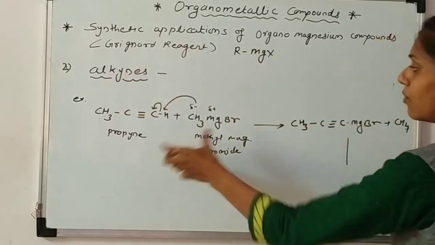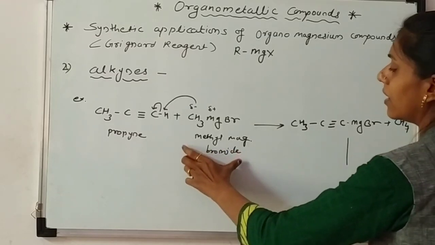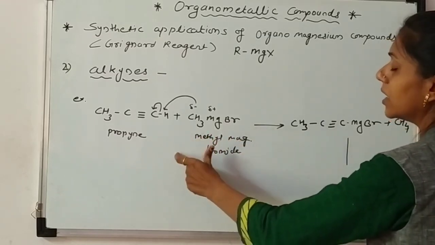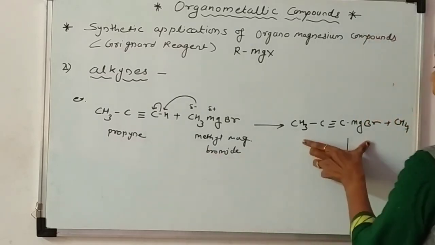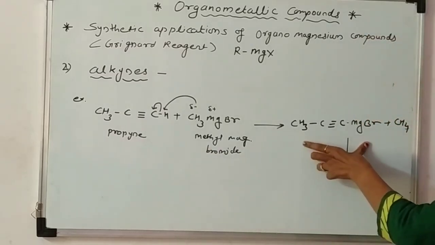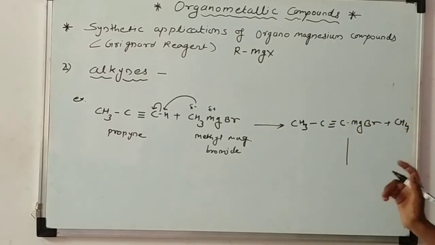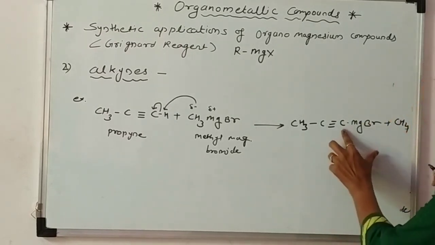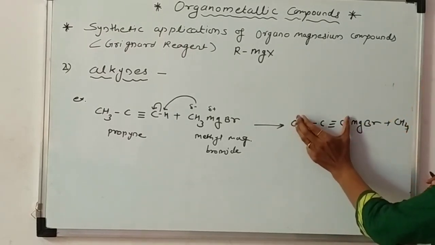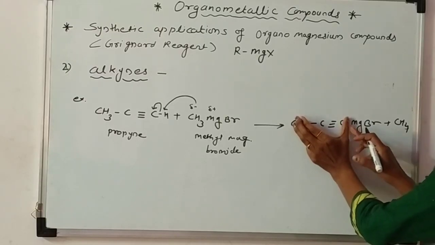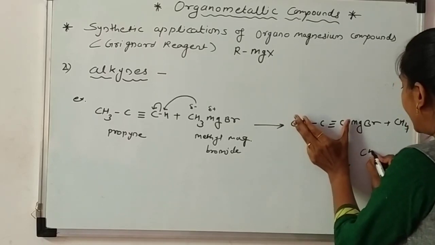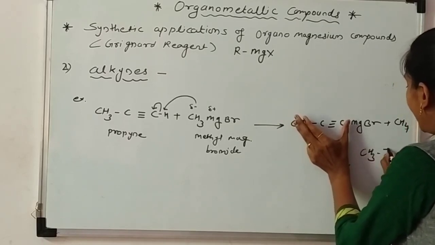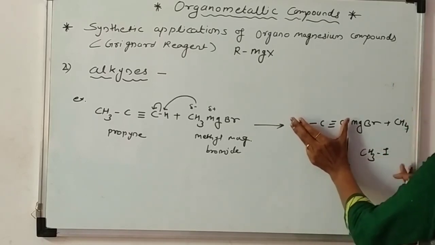Now what we have done here is react the Grignard reagent with the lower alkyne and we get a new alkyne Grignard reagent. Now this is reacted with, consider this is the R group, and you know that RMgX reacts with any alkyl halide. So I write any alkyl halide here, methyl iodide.